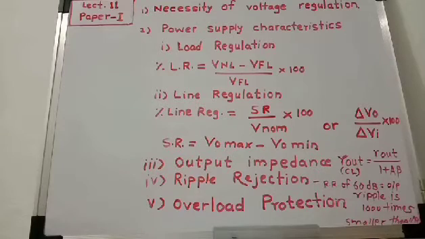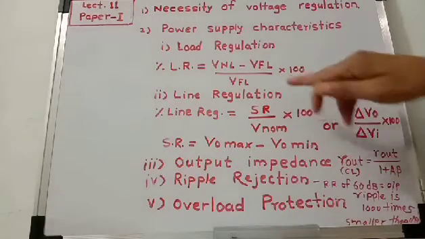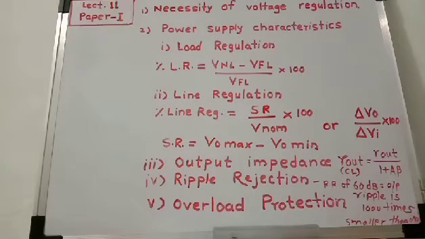Then the second characteristic, line regulation. What is meant by line regulation? Line regulation is defined as the change in regulated load voltage or change in regulated output voltage of the power supply for a specified change in input voltage.